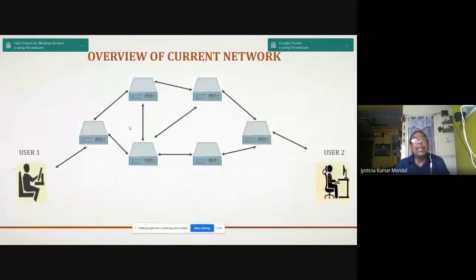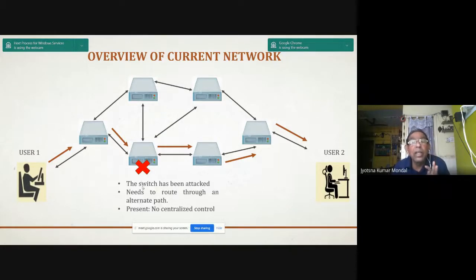So let us consider a scenario in a current network. Suppose user 1 is here and this is the root. Now, suppose this switch is stuck. Some faults are there. The switch has been attacked. So, we need to route through an alternative path. Is it possible in the nowadays scenario in a normal switch?